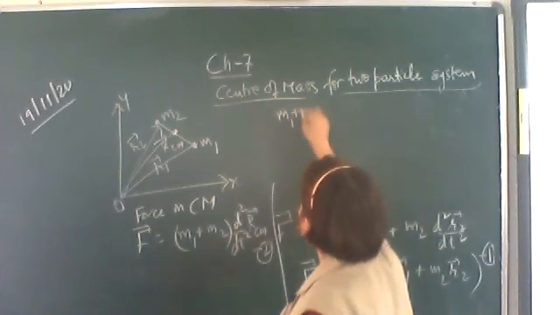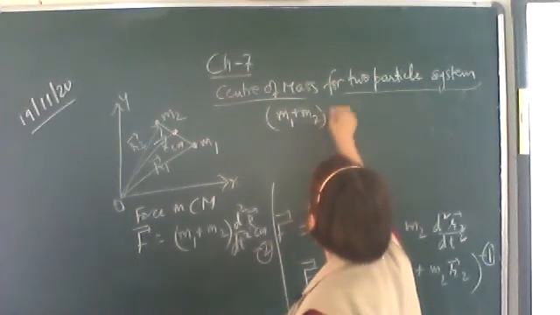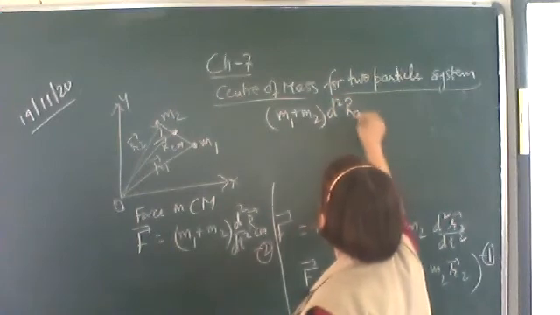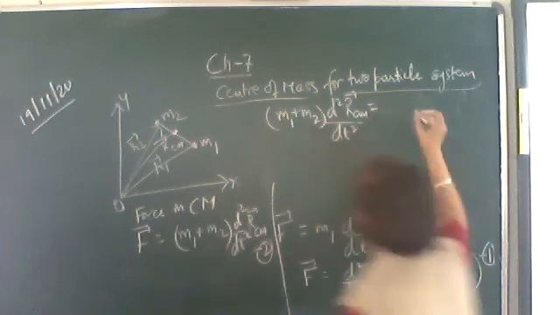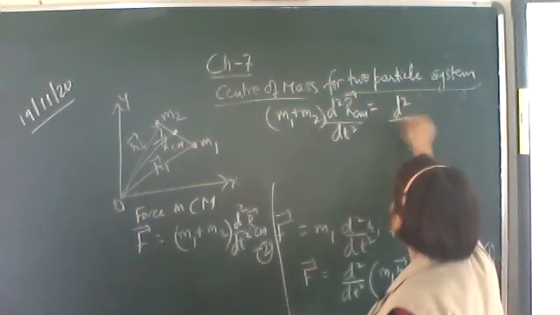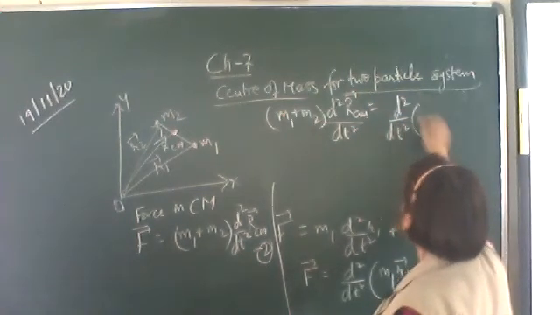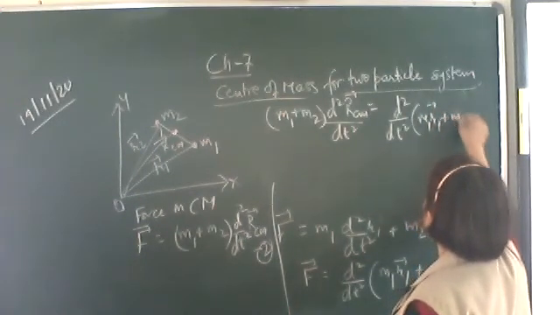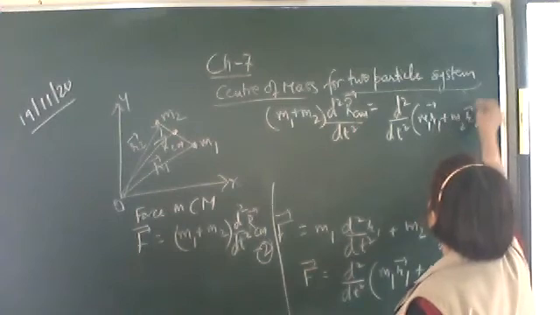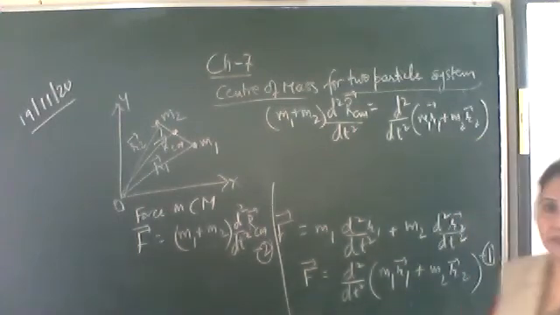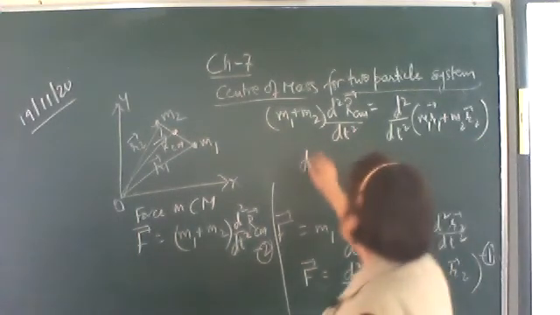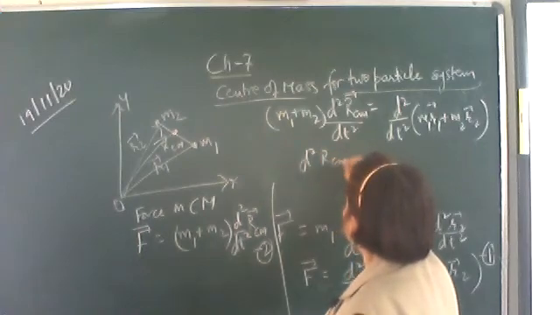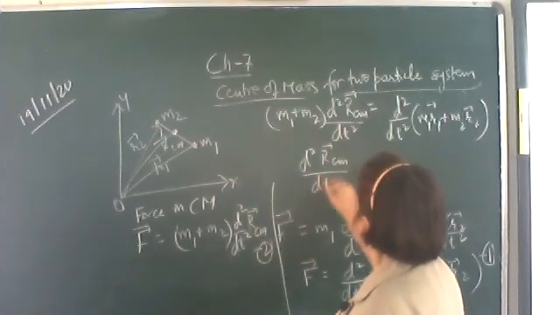m1 plus m2 d2 rcm upon dt square is equal to d2 upon dt square of m1 r1 vector plus m2 r2 vector. Now this can be written as d2 rcm upon dt square.